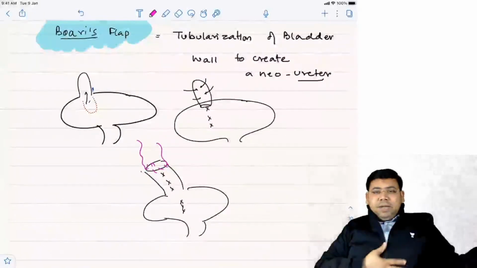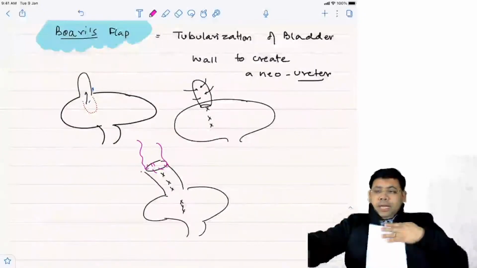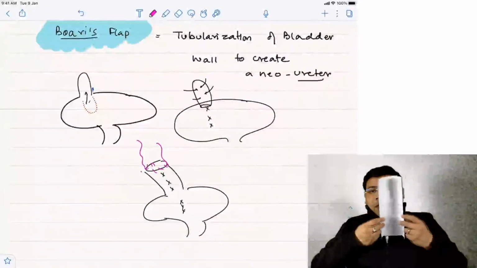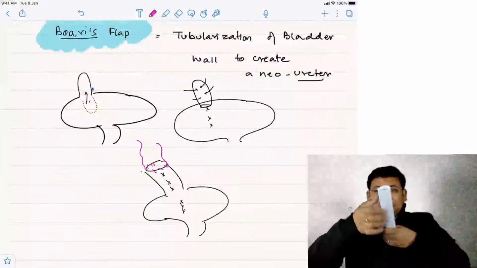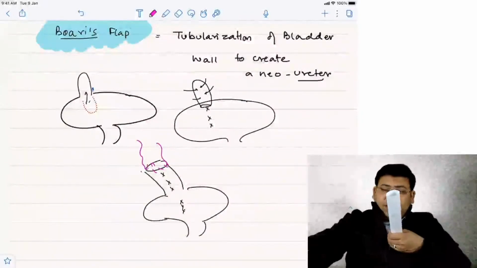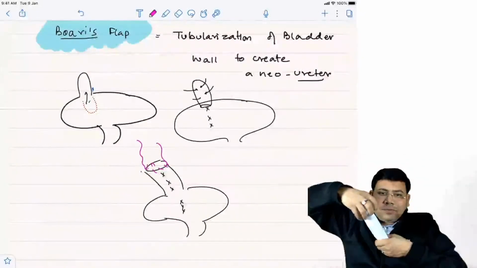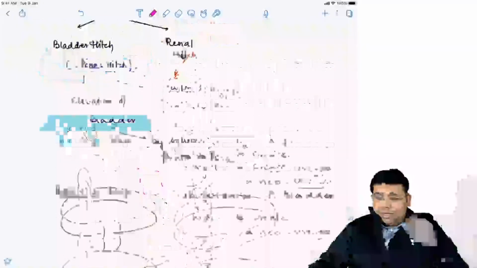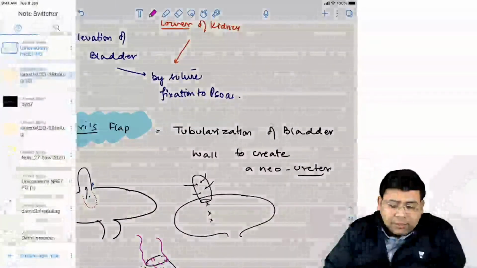Imagine this is a bladder. So what I will do, I will make an incision and lift up the bladder wall. Can you see I've lifted up a bladder wall? And now I will roll this wall into a tube. Can you see this is a new tube of the ureter? This is the new ureter, and then you can attach the existing tube to this. So this is what is known as a Boari's flap. What is Boari's flap? It is tubularization of the bladder wall. Is that clear? So I hope the ureteric injury concept is clear to everyone. Let us move to the next question.